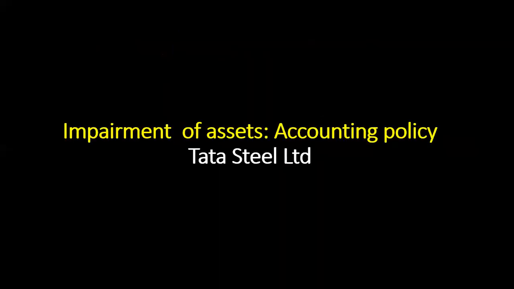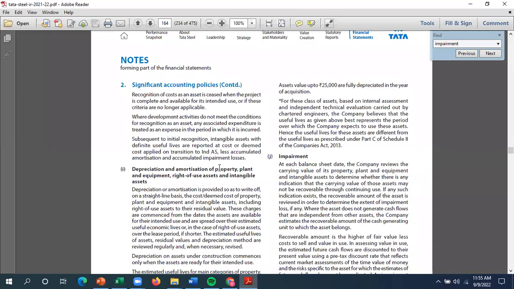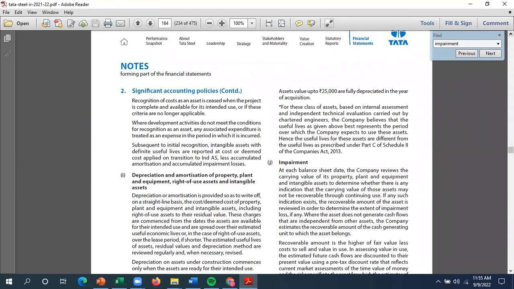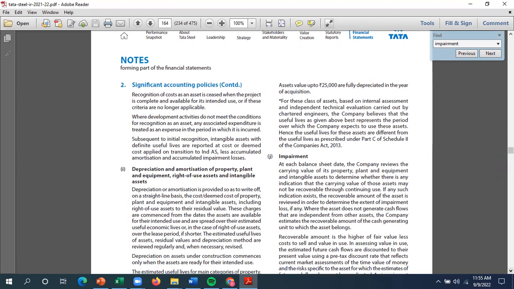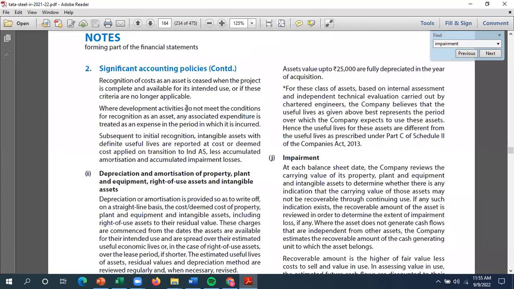So let us see how some companies show the impairment of assets. For that purpose, we'll pick up a company like Tata Steel. Tata Steel, in their accounting policies, in the notes itself, very clearly mentions the impairment.